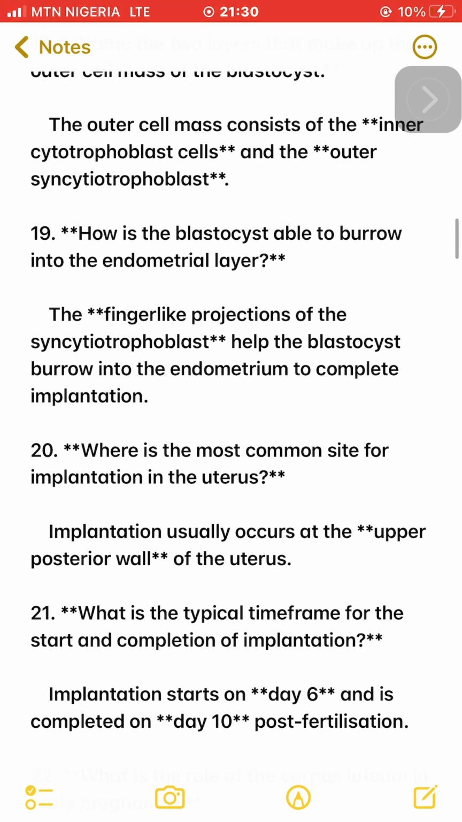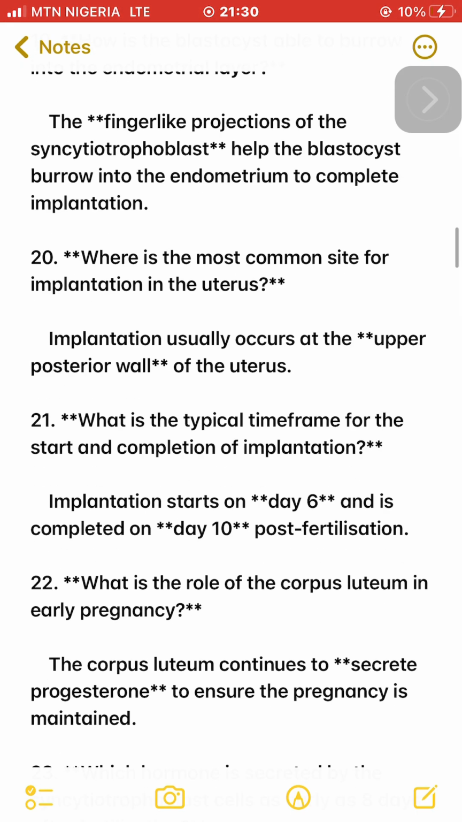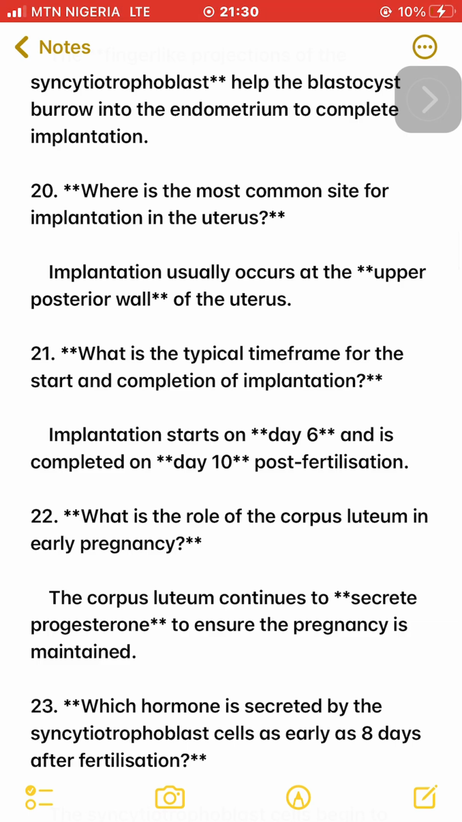20. Where is the most common site for implantation in the uterus? Implantation usually occurs at the upper posterior wall of the uterus. 21. What is the typical time frame for the start and completion of implantation? Implantation starts on day 6 and is completed on day 10 post-fertilization.